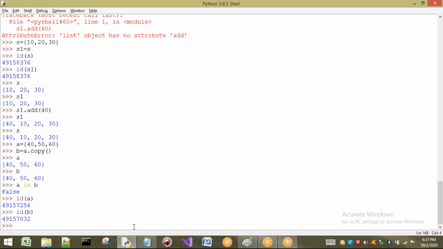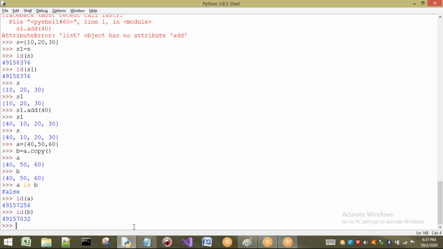Next concept. This is what we have seen. Add we have seen. Update we have seen, for adding the elements. Next, for creating the same copy of a set, we have seen the concept of the copy method. Now I want to decrease the size of the set. That means by using remove, I can do it. So remove is nothing but what? It is going to remove an element of a particular set. Okay, let us see that one.